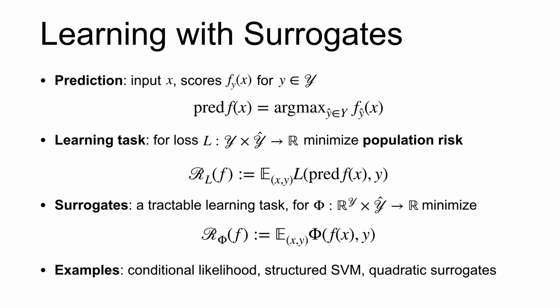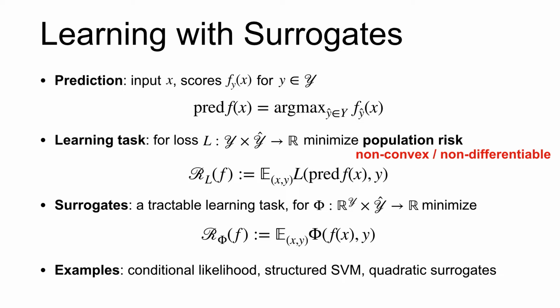To predict, we compute a score f_y(x) for each possible label y and output the label with the highest score. We measure the prediction quality by a loss function L, which compares our prediction and the ground truth label. The goal of the learning algorithm is to find a score function f that minimizes the generalization error, which is the expected loss of the prediction, usually called actual or population risk. Usually, the expectation is non-convex in f, and thus optimization guarantees are not available.